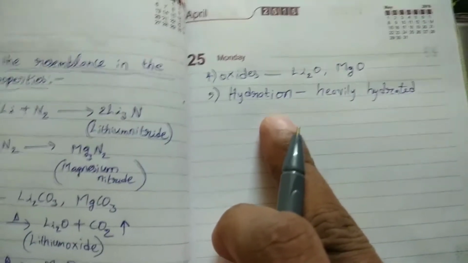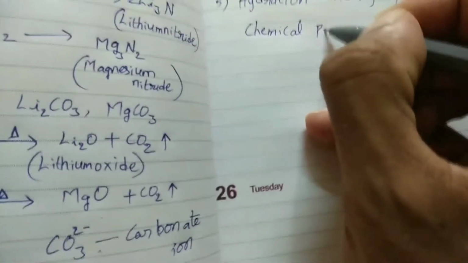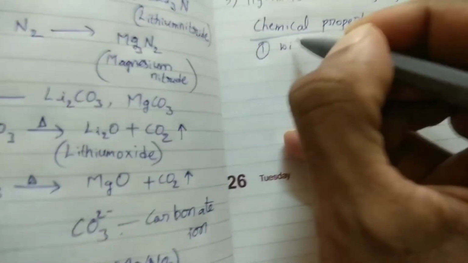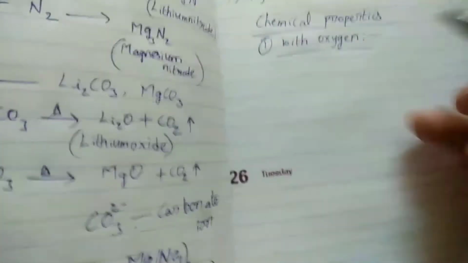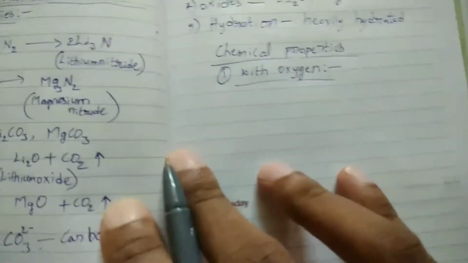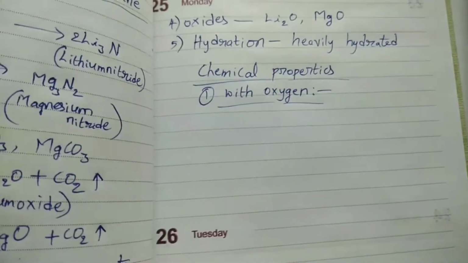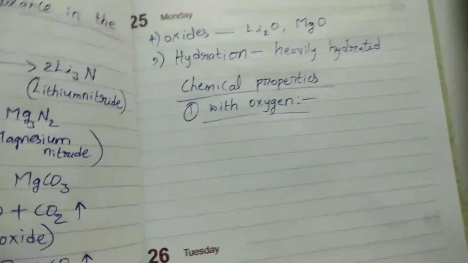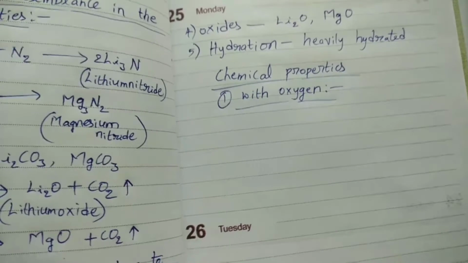Now see the chemical properties of first group elements. First one, reaction with oxygen. Oxygen is a highly reactive element. So with oxygen, first group elements form the corresponding oxides: lithium oxide, sodium, potassium, rubidium, cesium. All these first group elements can react with oxygen and form corresponding oxides. The general reaction for the formation of oxides for first group elements is